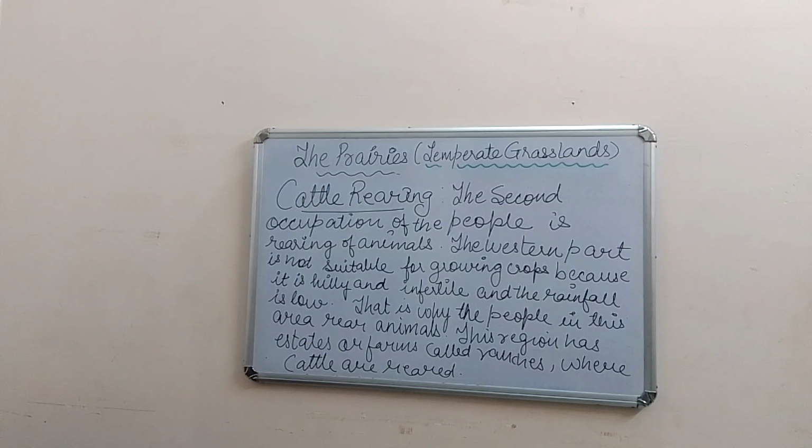What are they called? They are called ranches, where the cattle are reared, children. So now you understood why the cattle rearing has been there, because the western part is not suitable for growing crops.